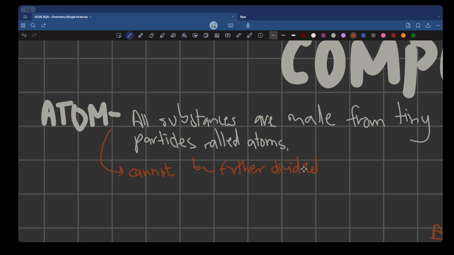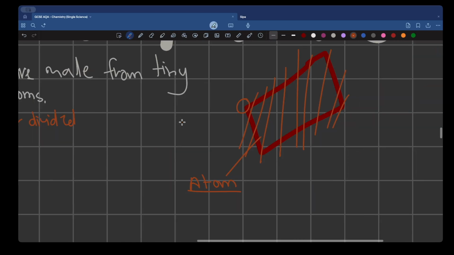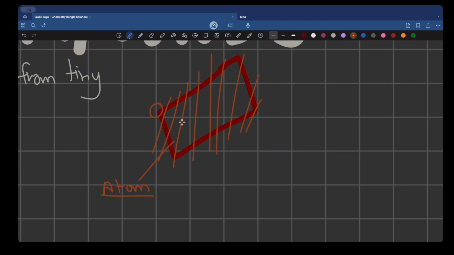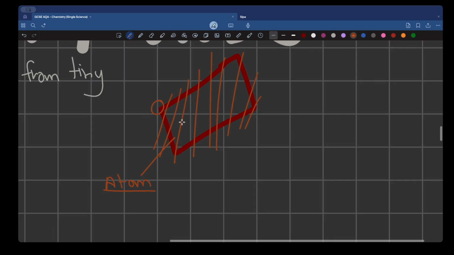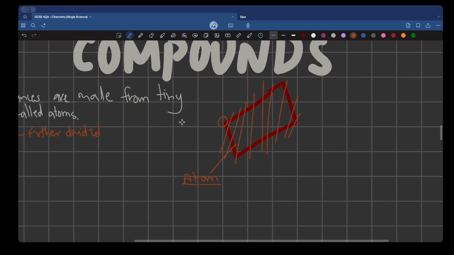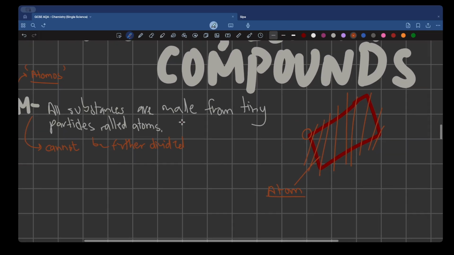Now, the word atom comes from the word atomos, and this is a Greek word, by the way. You know why? Because the smart guy who conducted this experiment was called Atomos. We came up with the word atom after his name, because he was the one who came up with the word atom, considering from the wood experiment that it cannot be further divided.